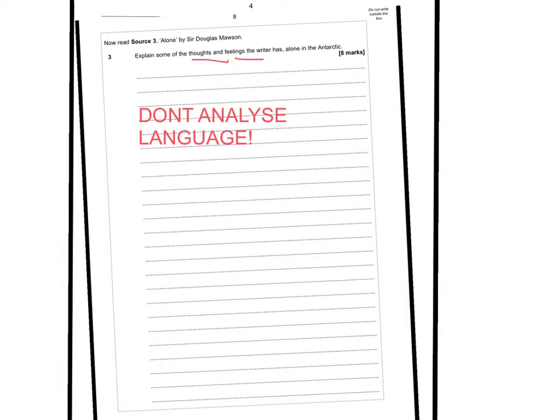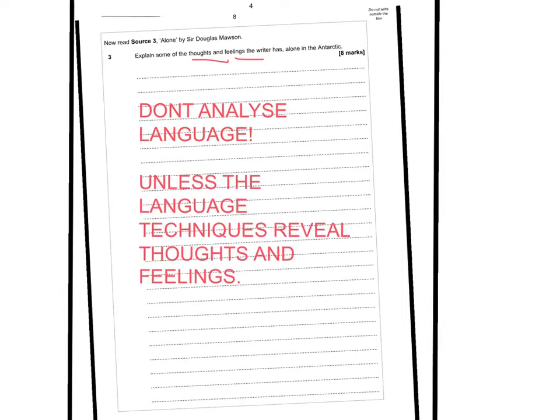So in a way it's quite similar to question 1 in that you still need PEE paragraphs, you still need to refer to quotes from the text, but unlike question 4 you don't have to look for language techniques and analyse the language unless the language is directly contributing to the way that the thoughts and feelings are conveyed. So this question is also worth 8 marks. So you should be spending 12 minutes and no longer.